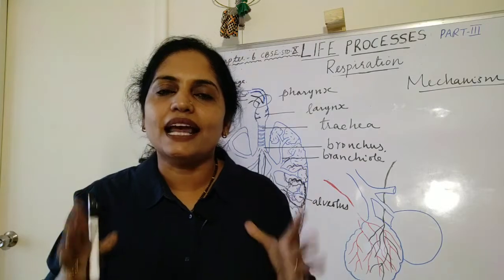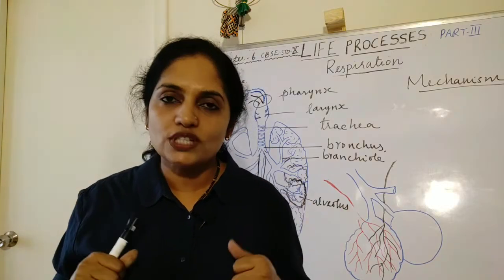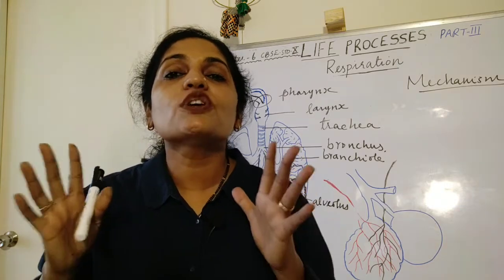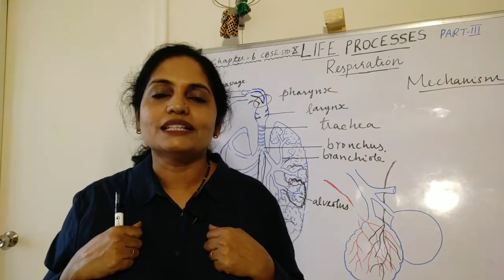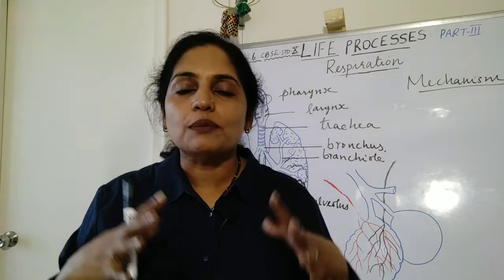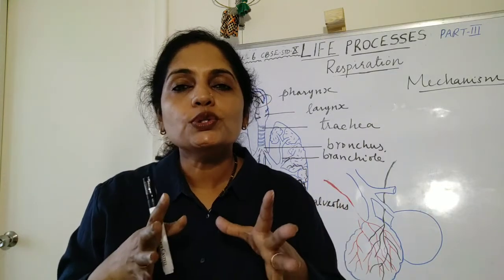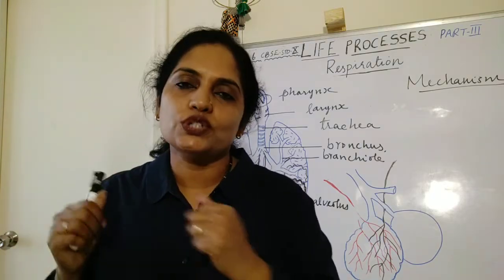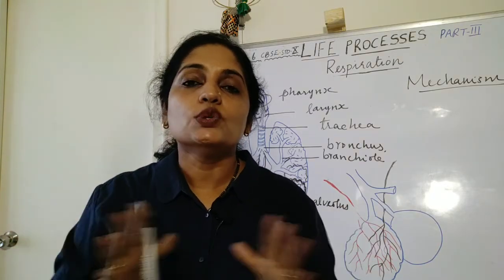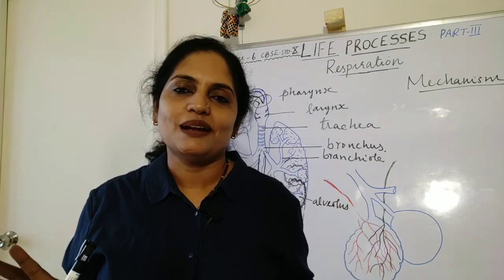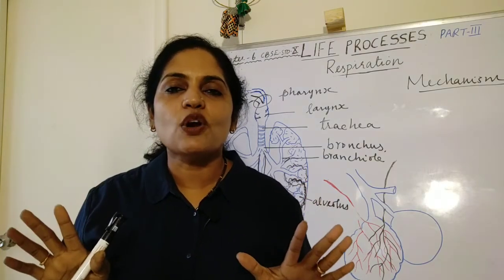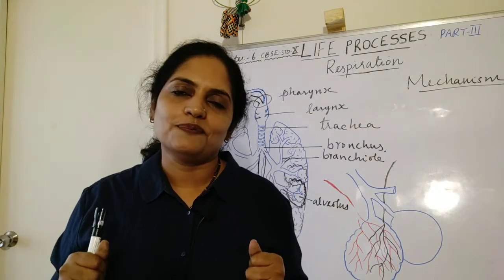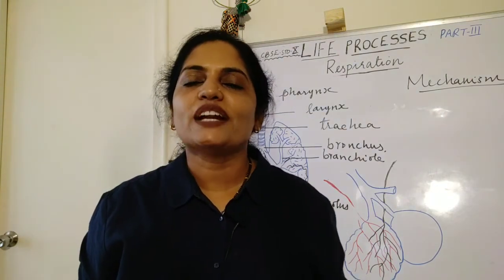In plants at night, when there is no photosynthesis, the exchange of gas is only the elimination of carbon dioxide. But during daytime, the carbon dioxide produced due to respiration is used up for the process of photosynthesis. So there is no elimination of carbon dioxide, but only the elimination of oxygen takes place during the daytime. Hope it is clear for everyone.